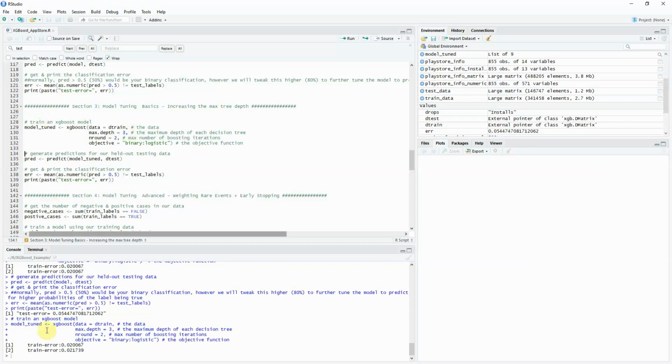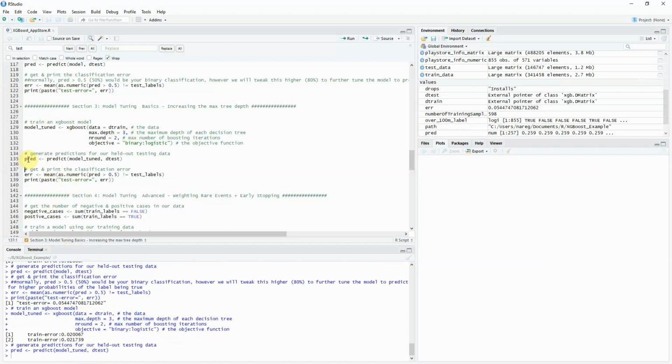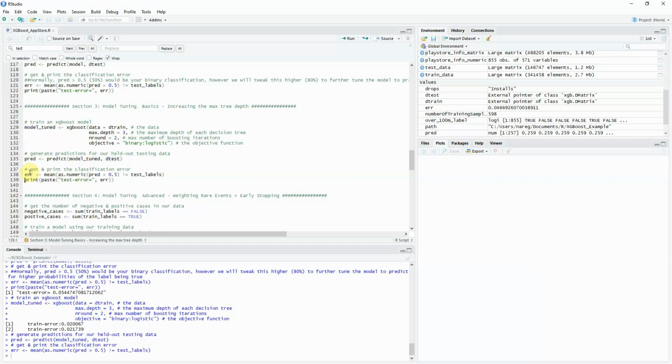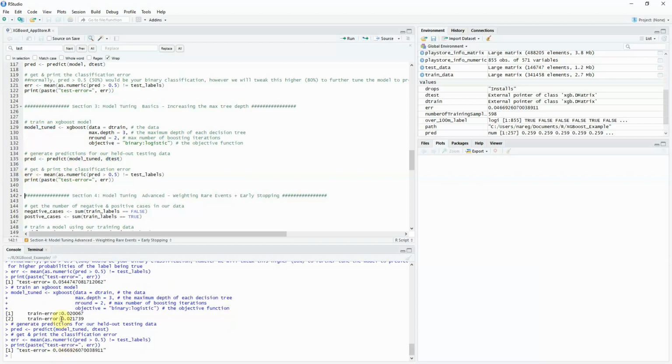So we'll just train another model. Again, it produced 2 values. If you notice, there's actually 2 different values over here. On the second iteration, it looked like it actually increased the amount of error from the training set. But if we run the model tuned on the test set, and we calculate the error and we print it, we see that the test error is actually reduced. So now we have a 4.6% error. So it dropped about, what was that, like some number below.